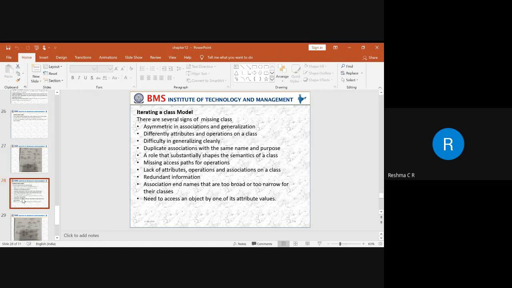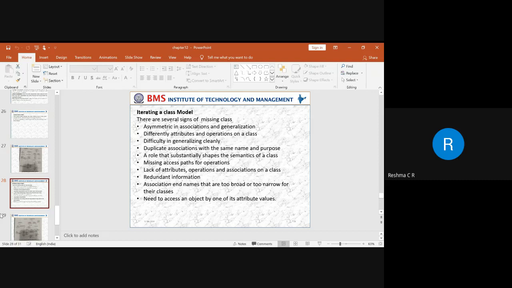Next are association end names. Whatever association end names we provide with respect to modeling can be either too broad or too narrow. It depends upon what types of classes there are. Next is the need to access an object by its own attribute. That means we need to identify the qualified attribute. Once the qualified attribute and the qualified association are identified, we need to identify how the paths can be constructed, how we can access the values, and what different updates are available.